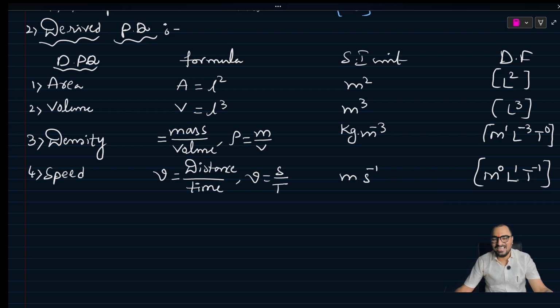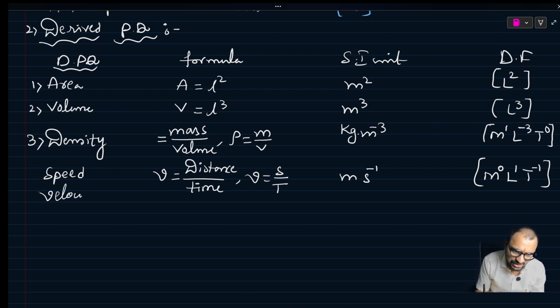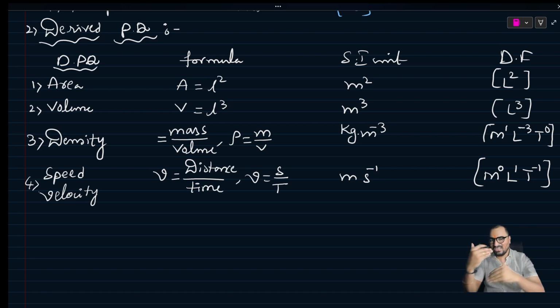S is second, time. Velocity is the same, displacement by time. Speed and velocity have the same dimension. Formula, displacement by time. Displacement is nothing but length. So same SI unit, same dimension. But other properties are different. Yes, one is vector, one is scalar. What is scalar, what is vector? We will get to that. Yes. Next,